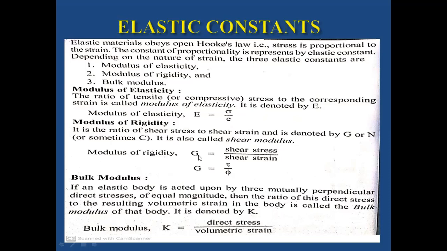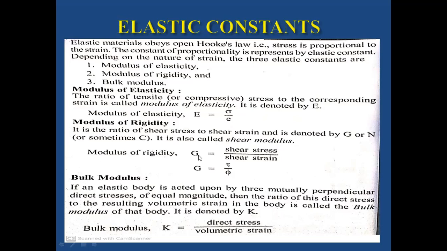Shear stress is directly proportional to the shear load, just as tensile or compressive stress is proportional to the tensile or compressive load. The ratio of shear stress to shear strain is the modulus of rigidity. Modulus of rigidity comes into the picture when we design a beam for bending actions. And the next, bulk modulus.